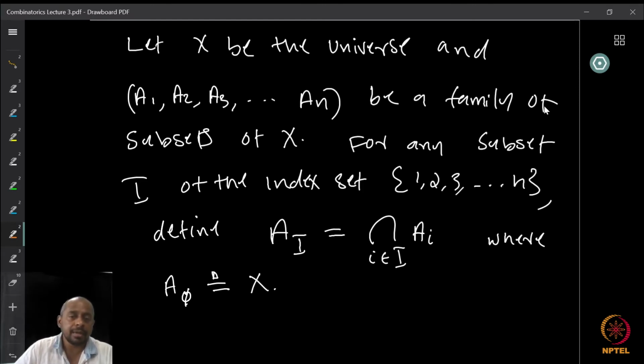We define A subscript I to be the intersection of all the Ai where the index i is in the set I.